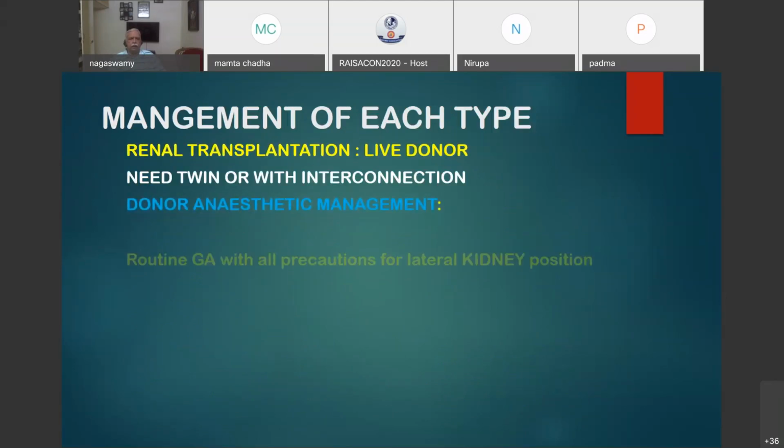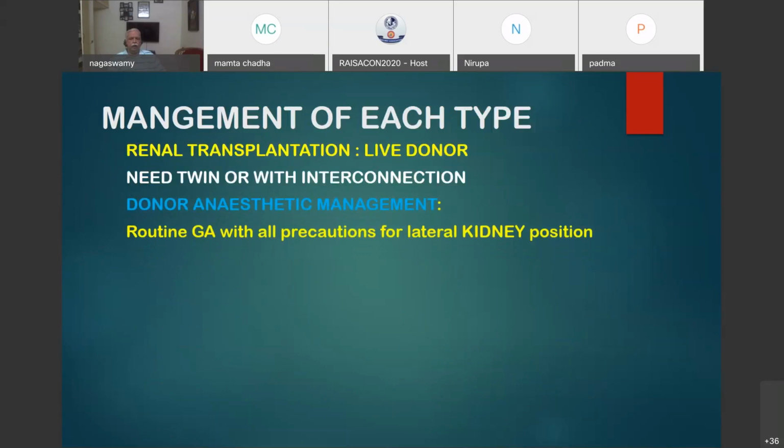Then donor anesthetic management: routine GA with all precautions for lateral kidney position. So take care of pressure points, stretch points, avoid nerve injury, take care of the eyes, all these things I have not gone into detail for want of time. So abnormal position, he may require an antisialagogue because salivation may be more. Whenever you turn a patient from supine to another position, salivation may be more. So the patient will require glycopyrrolate as a pre-induction agent to avoid too much saliva drooling.